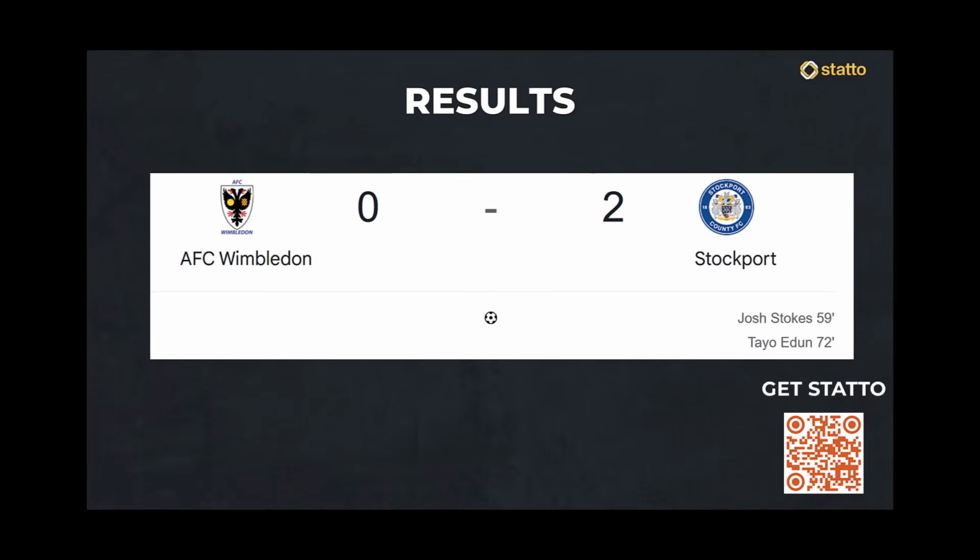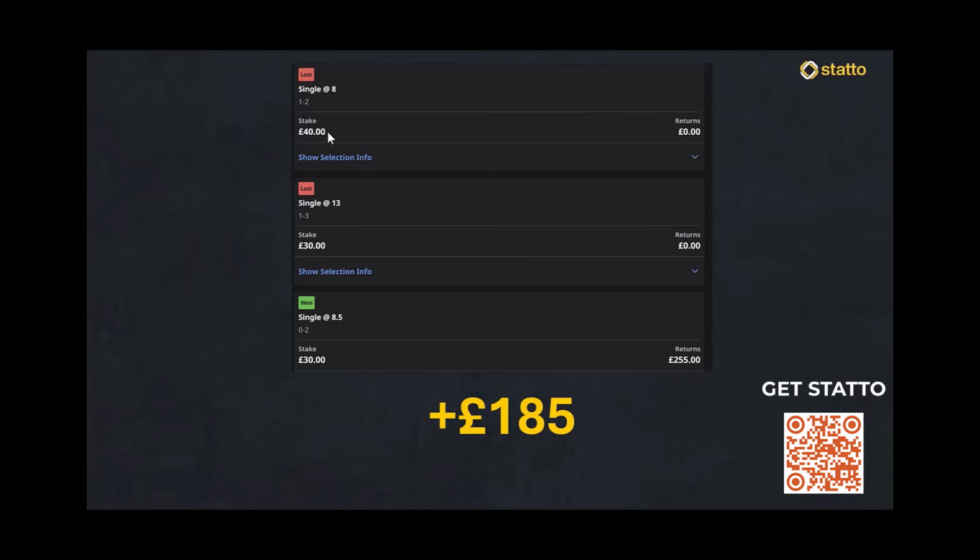But how much did we return? Let's take a look. It was 185 returns in total. It was the 2-0. That was not our anchor score. Our anchor was the 2-1 to Stockport. But anyway, 40 lost on that one, 30 lost on this one, and then 255 returned on the 2-0. Gives us 185 returns overall. So a good result on this one, and just shows how well the system can work. Okay, our anchor bet lost, but one of the other bets came in, which gives us a profit overall.